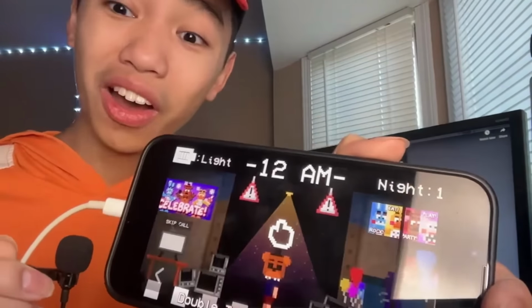I'm so excited. So one of my viewers suggested that I should add Shadow Bonnie and JJ, which are two animatronics that are Easter eggs in FNAF 2, into my game. So while this time lapse is running, the game I'm currently porting to the App Store is a 2D remake of Five Nights at Freddy's. And now that I think about it, isn't that why my other game got rejected? I'm sure it'll be fine.